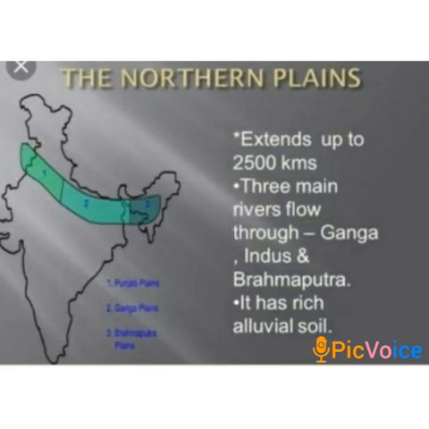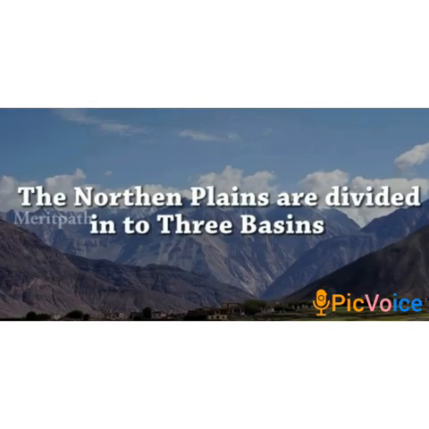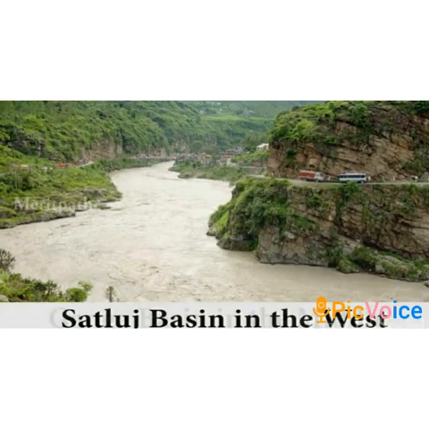The area watered by a river and its tributaries is called a basin. There are three important rivers here: Satluj, Ganga and Brahmaputra. So these three rivers and their tributaries form the northern plains. The northern plains are divided into three basins: the Satluj river basin, the Ganga river basin and the Brahmaputra river basin. So let's know about some important points of Satluj basin, which is in the west.